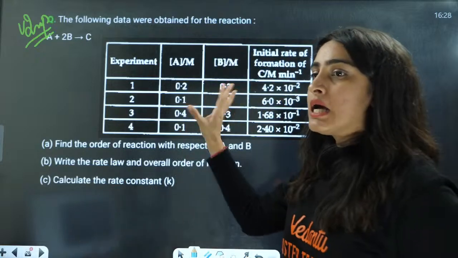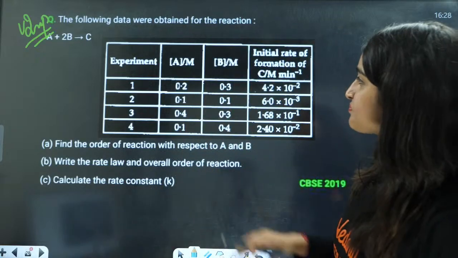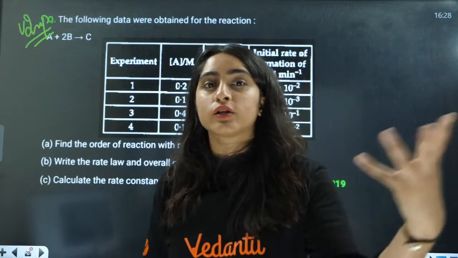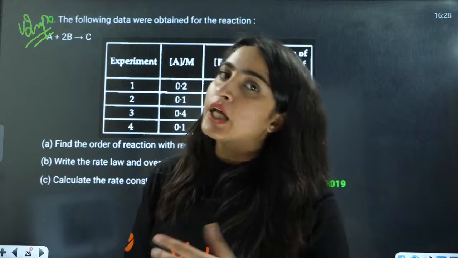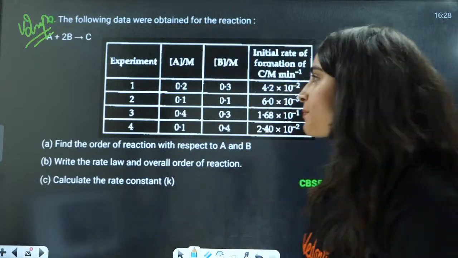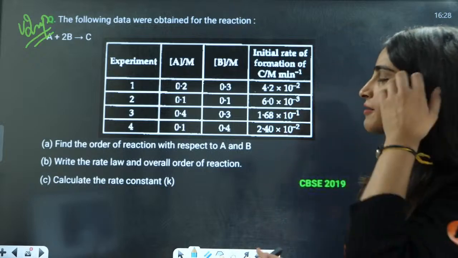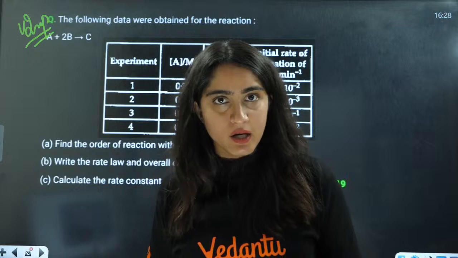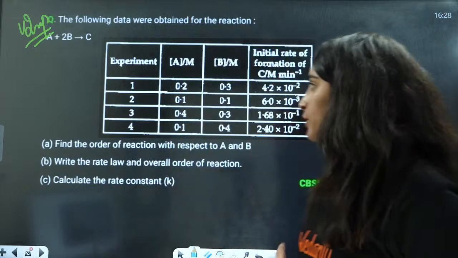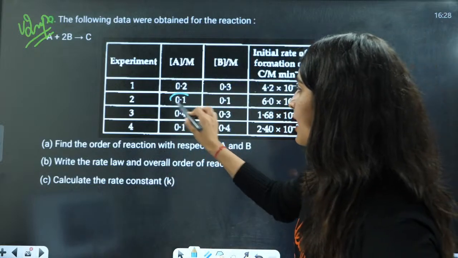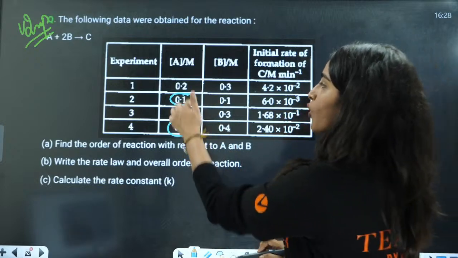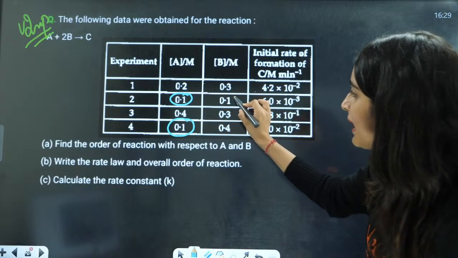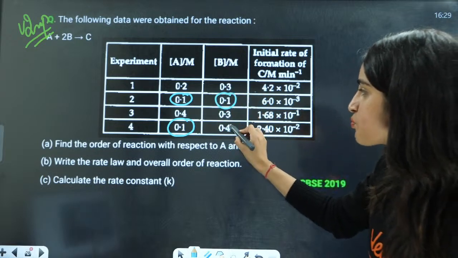See this very carefully. Now, you have this experiment. They have asked you to identify the order of the reaction and write the rate equation. Very simple. See this. Firstly, I will make one concentration constant here. I will make the A concentration constant. So A is constant, and B goes from 0.1 to 0.4.